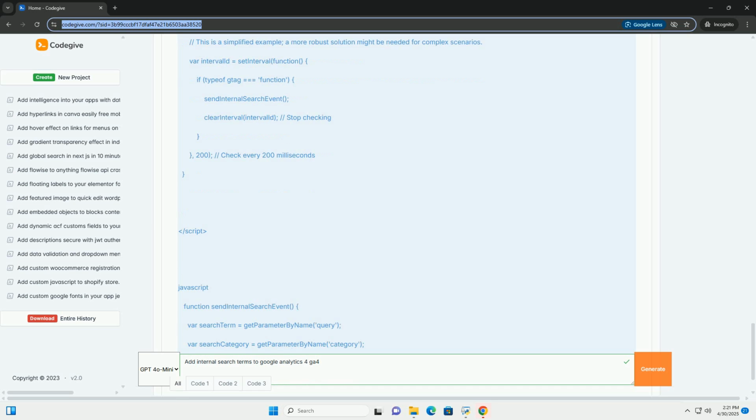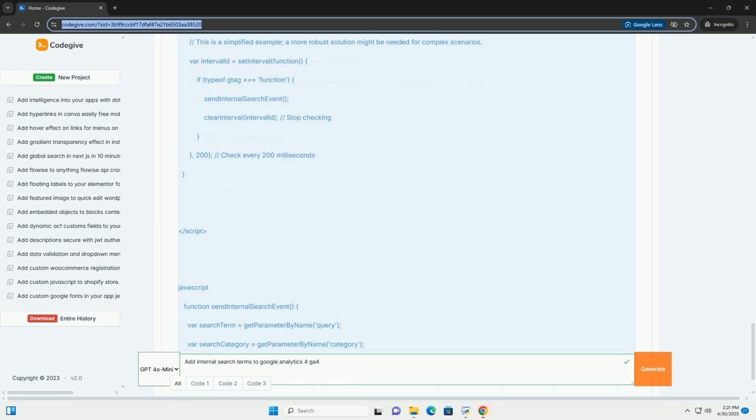Event parameter: enter the exact name of your event parameter, for example search_term, search_category, search_results. Dimension name: give the dimension a user-friendly name, for example search term, search category, search results count. This is the name you'll see in your GA4 reports. Scope: select Event as the scope. Description: add a brief description of the dimension. 5. Save the custom dimension. Repeat these steps for each custom event parameter you want to track.